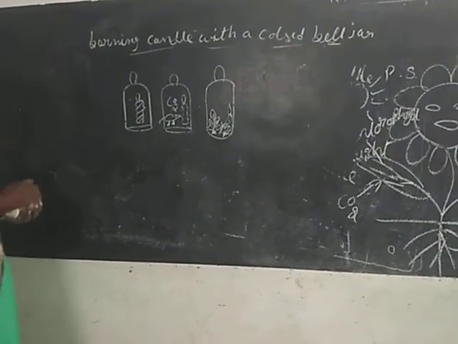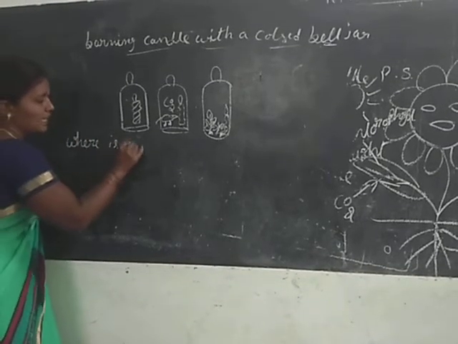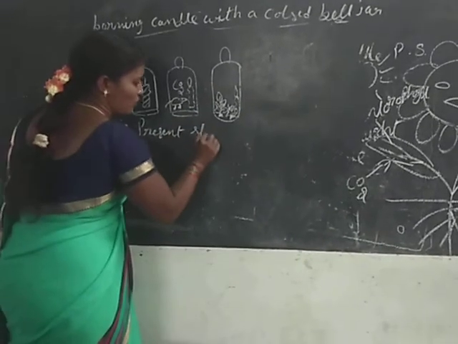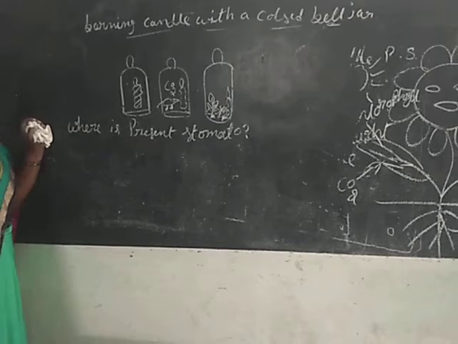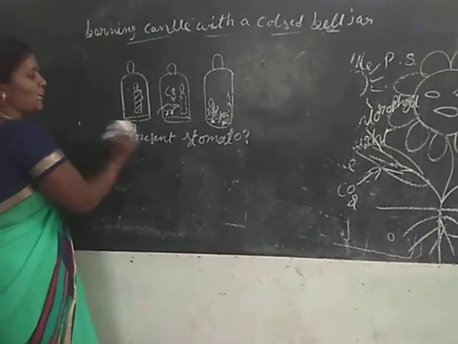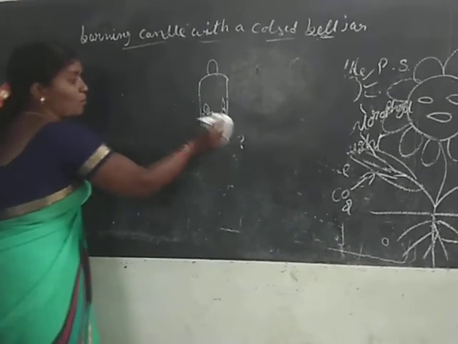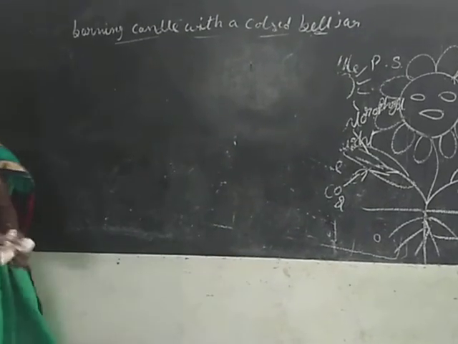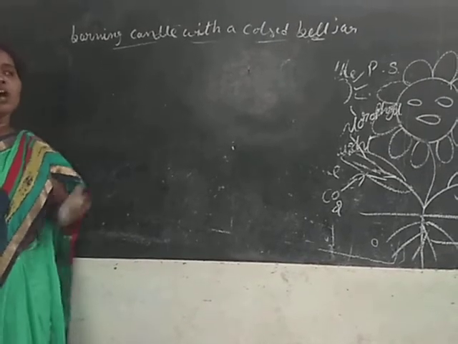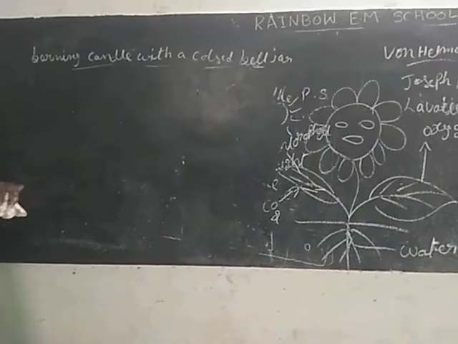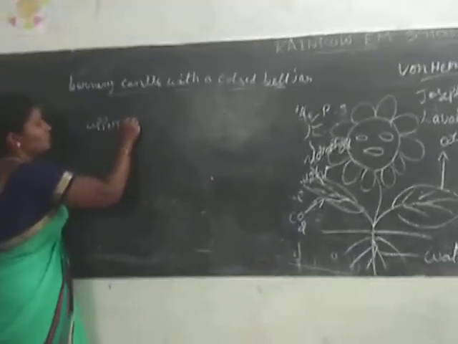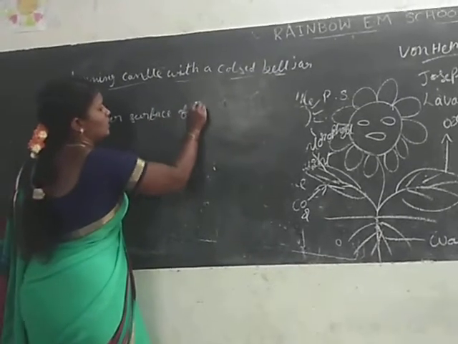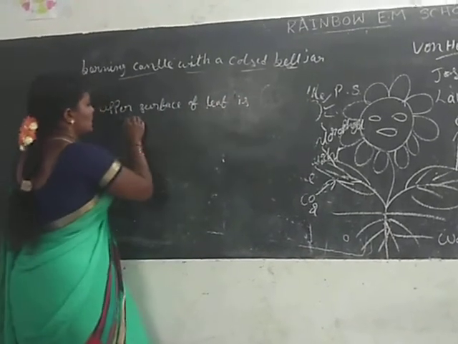Where are stomata present? We have discussed stomata many times before class. Stomata are present in leaves. Observing many plants, the upper surface of the leaf is a thicker, more green color. Why? Because a large number of chloroplasts are present.